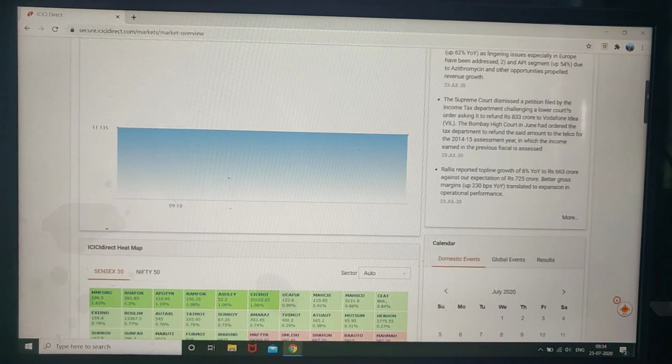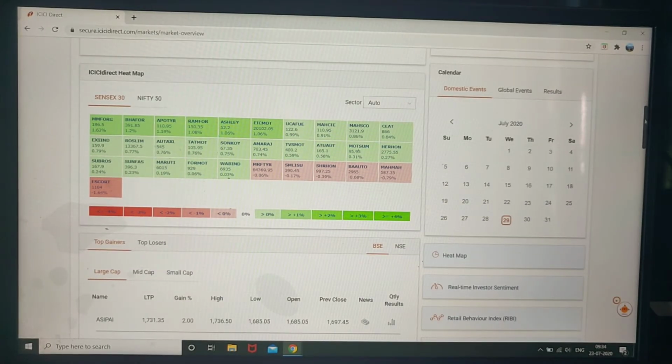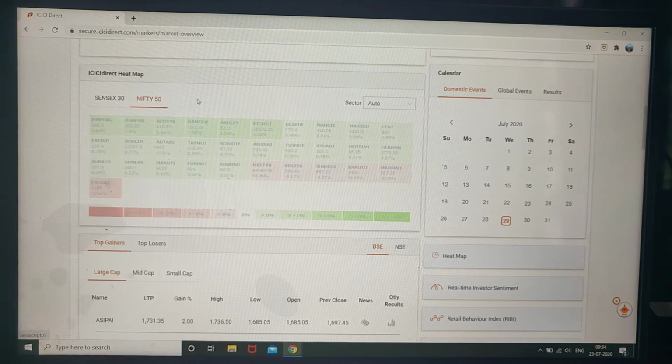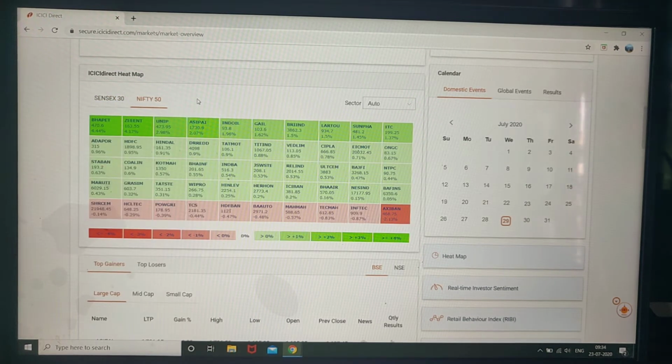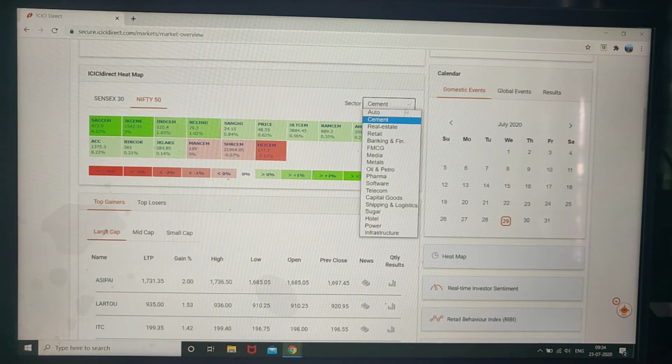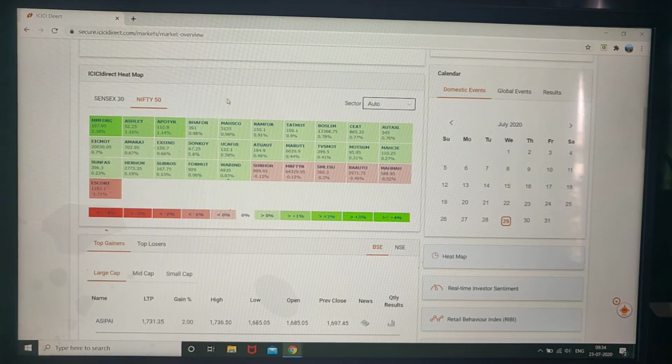And yesterday we discussed the various sectors of the market, like Sensex 13, Nifty 50. So one sector is auto, and you can easily see the auto sector companies listed in Nifty 50.